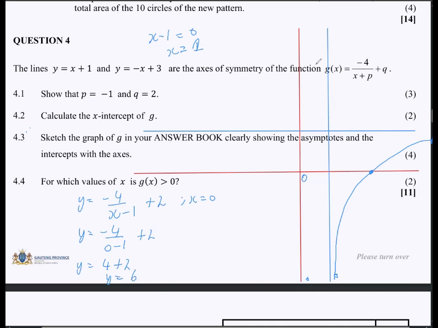So we must have an intercept somewhere here at 6. So let's say, arguably, 6 would be somewhere there. And then like that. Yes. So I'm trying, guys, to have a smooth curve. There we go.